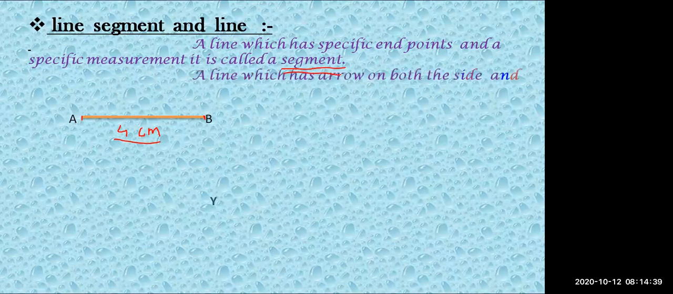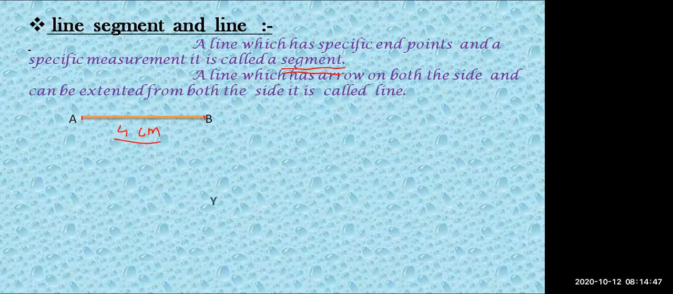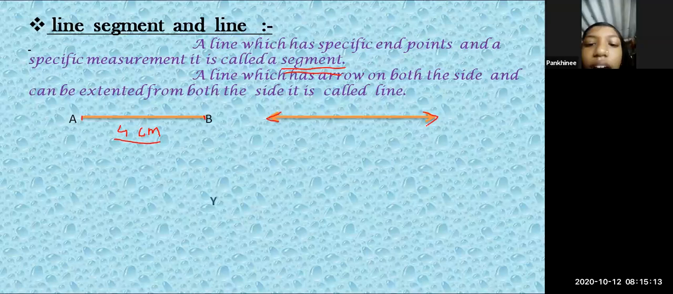The second is the line which has arrows on both the sides and can be extended from both sides. It is called a line. See here, there is one more line on the right side. What is the difference between this one and this one? You can clearly see this one has end points, and this line has arrows. What do arrows indicate? Anyone? This arrow indicates this is a line.